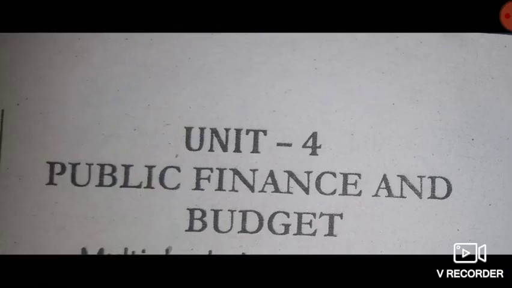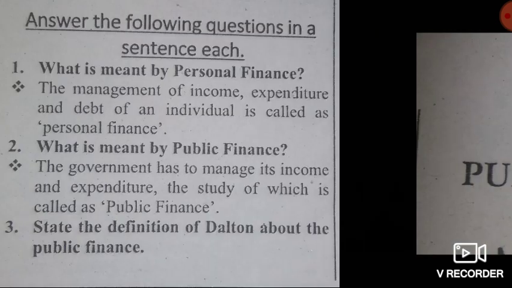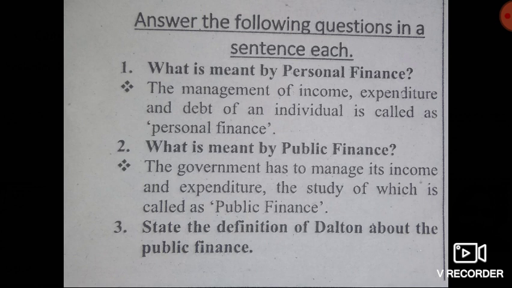And let's move on. The another important chapter in the economics part, the fourth unit, public finance and budget. First main, answer the following questions. The first question, what is meant by personal finance? Answer, the management of income, expenditure and debt of an individual is called as a personal finance.